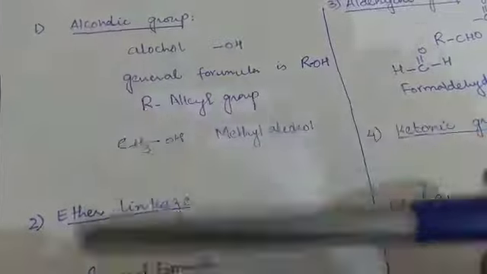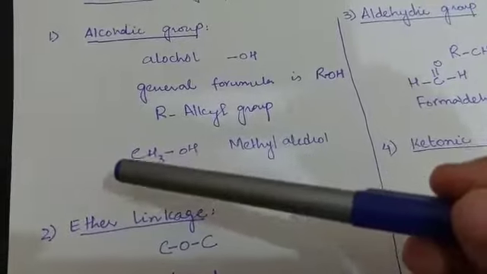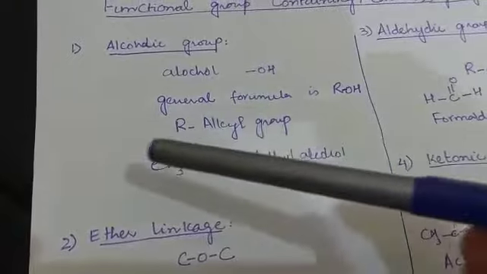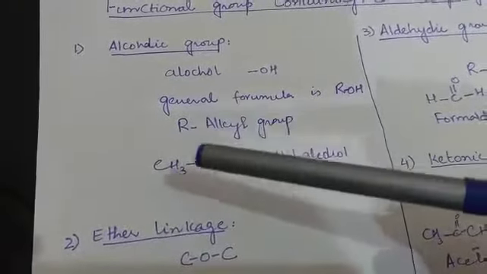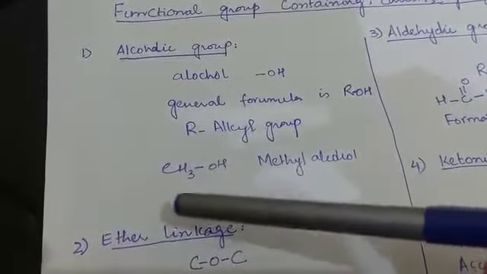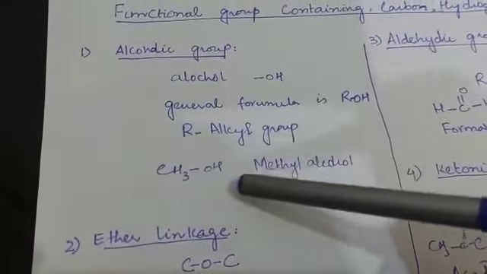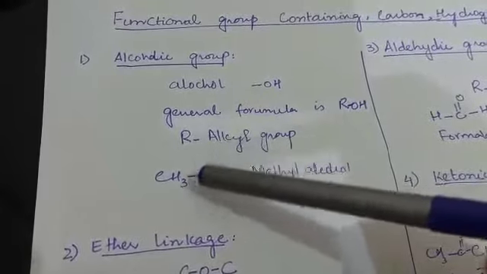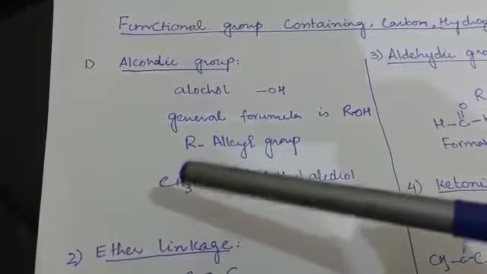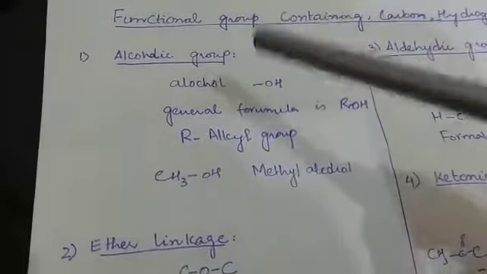Like if you remove hydrogen from methane, it will become methyl. Because we are attaching one hydroxyl group, OH, with it, we have to remove one hydrogen from the methane, CH4, then it will become a methyl group, and this is known as methyl alcohol. As we are using the functional group OH, it is known as alcohol. The methane, by removing one hydrogen, will be converted into methyl, and this will be known as methyl alcohol. This is the first functional group.